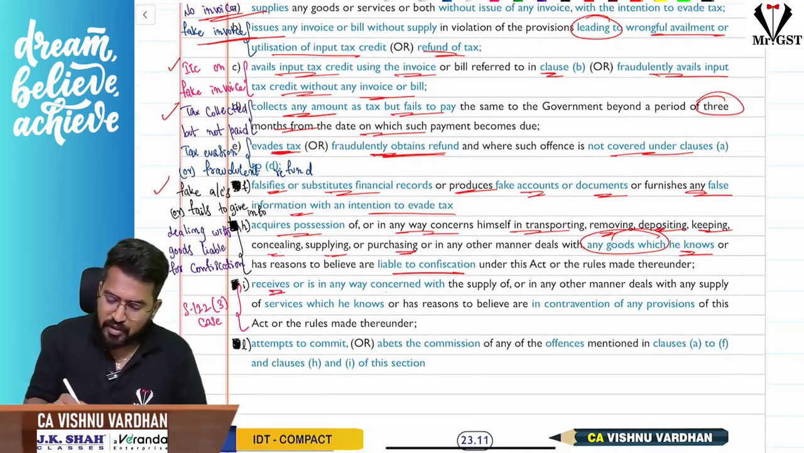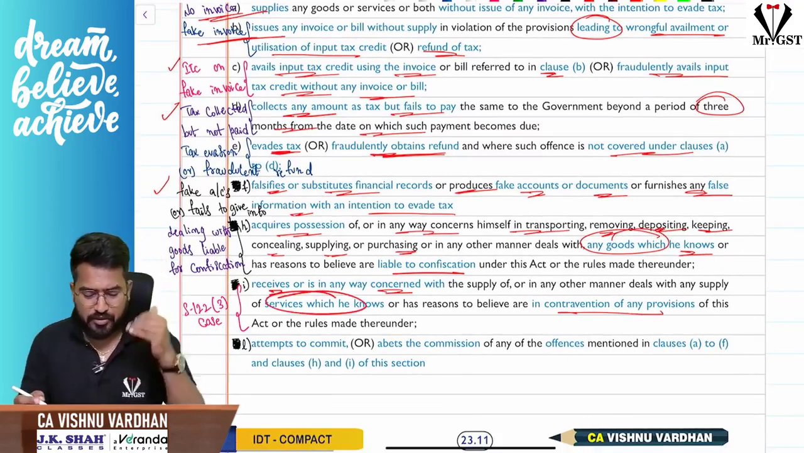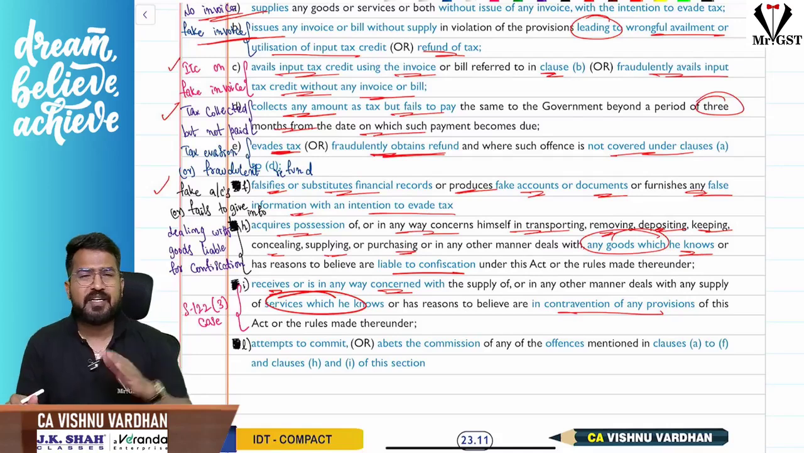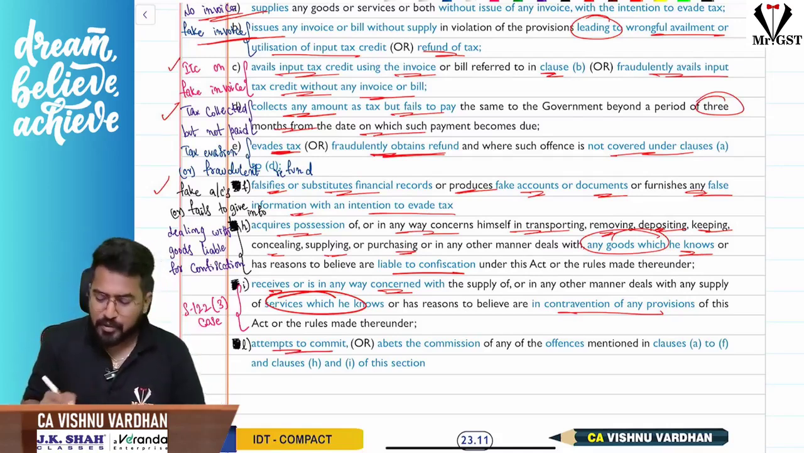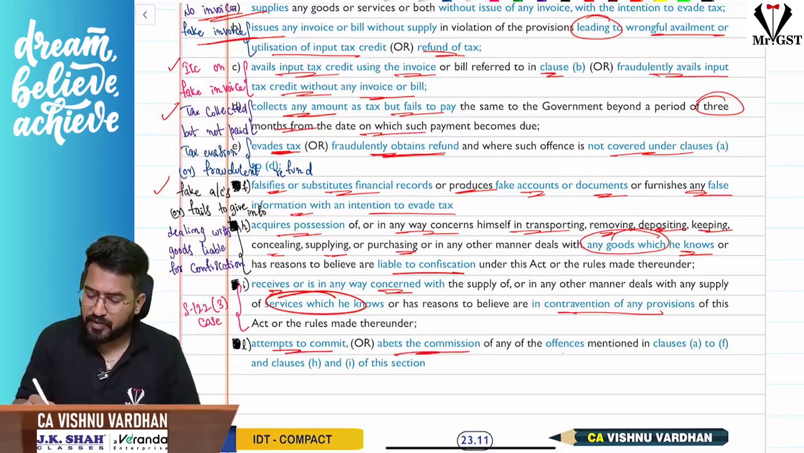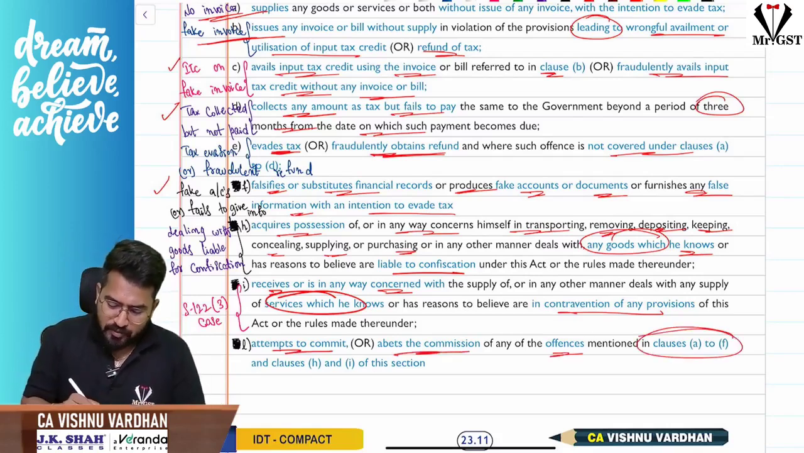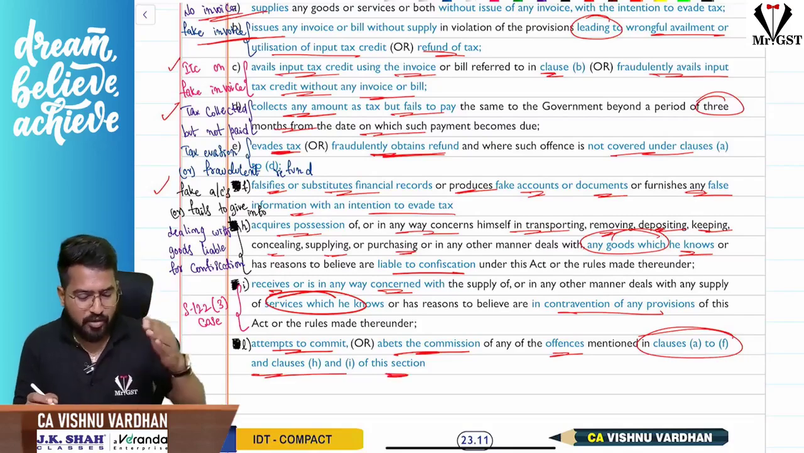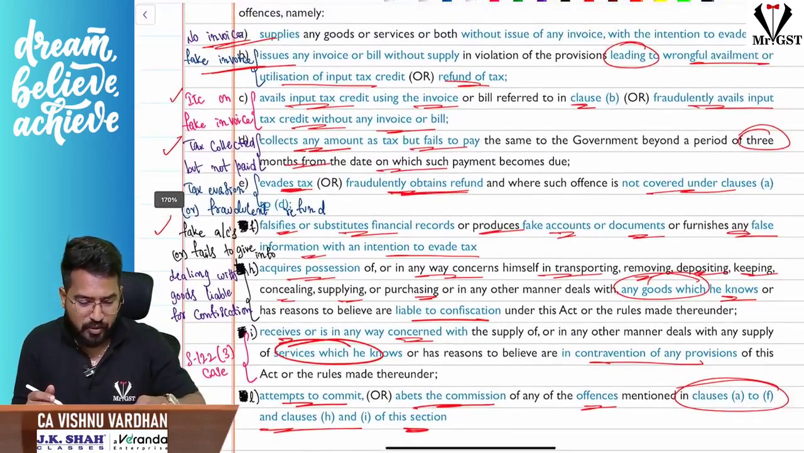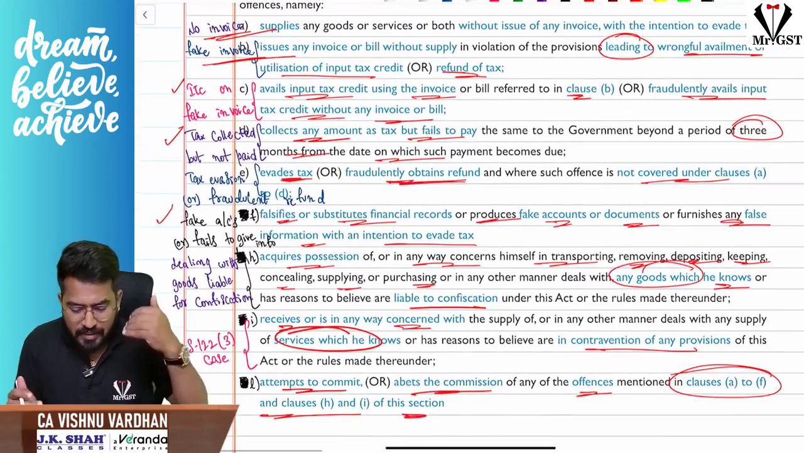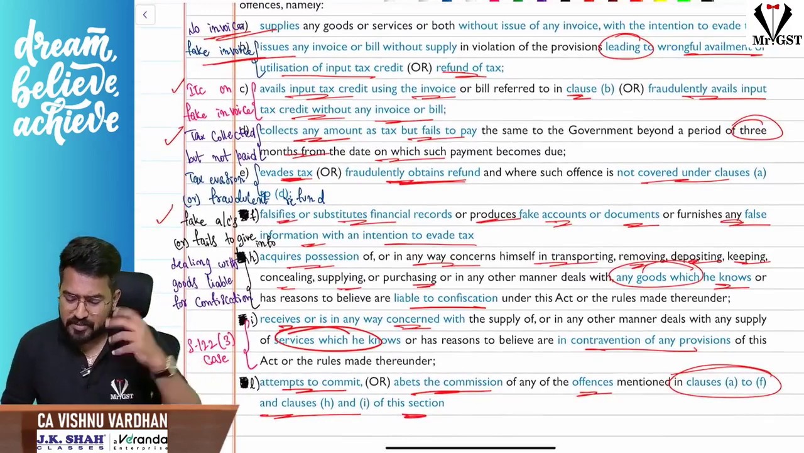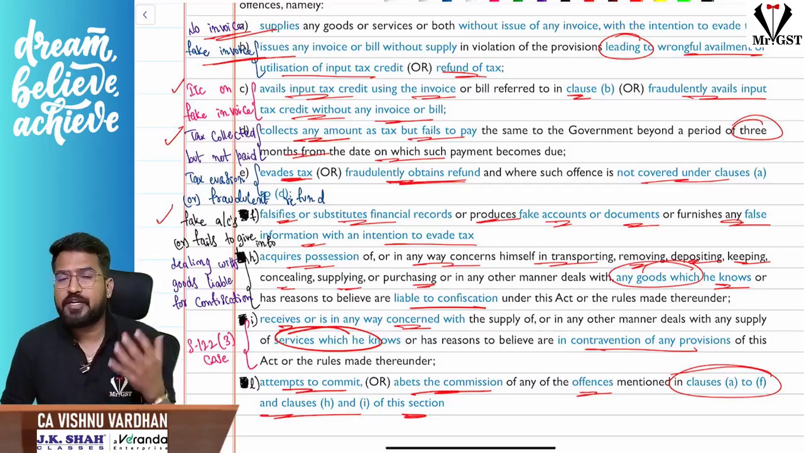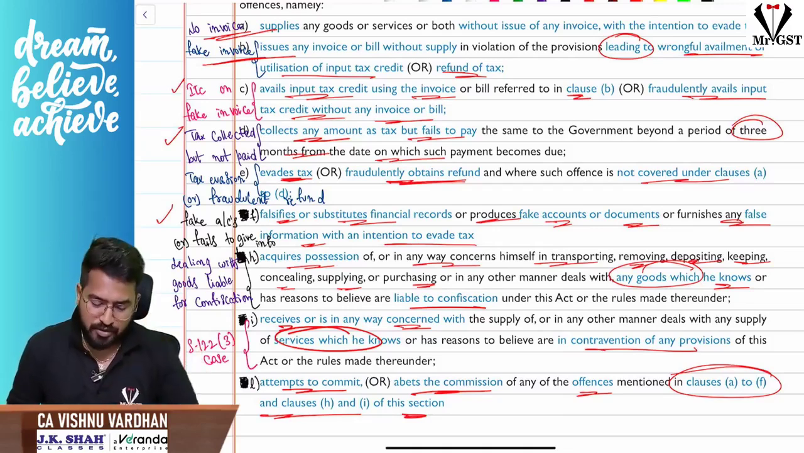Next, you are receiving or in any way connected with the supply of services which you know that they are in contravention of the provisions of this Act or rules made thereunder. We have seen one of the situations in section 122 subsection 3. Or you are attempting to commit or abet the commission of any offences A to F and clause H to I of this section. That means all these points whatever we have discussed just now, either you are attempting to commit or you just try to do that. Okay, you have attempted, not did, but you tried to do it, then also this prosecution can be initiated.